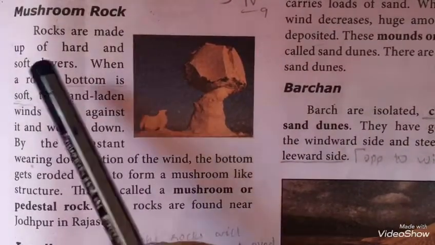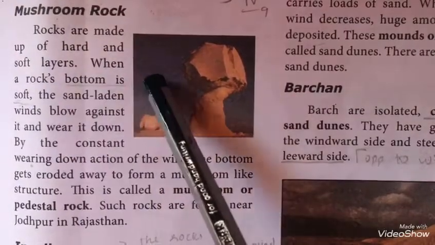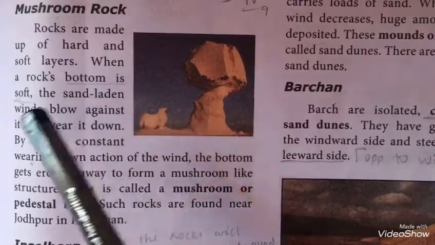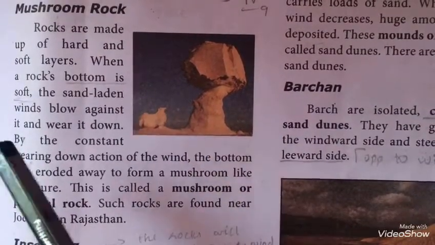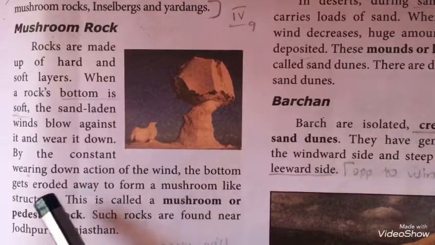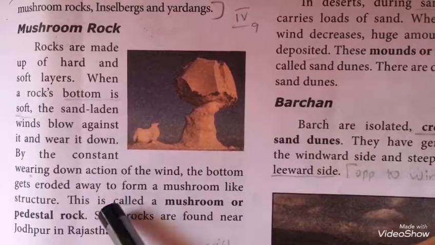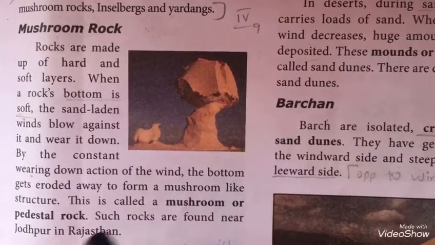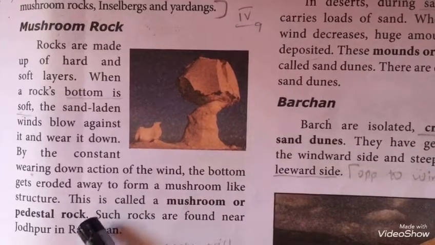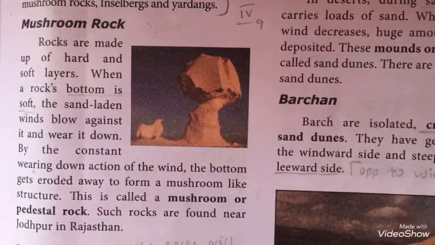Mushroom rock. Rocks are made up of hard and soft layers. When a rock's bottom is soft, the sand-laden winds blow against it and wear it down. By the constant wearing down action of the wind, the bottom gets eroded away to form a mushroom-like structure. This is called a mushroom or pedestal rock. Such rocks are found near Jodhpur in Rajasthan.